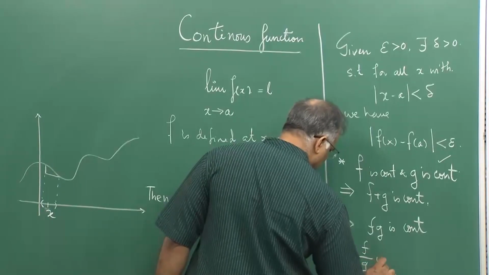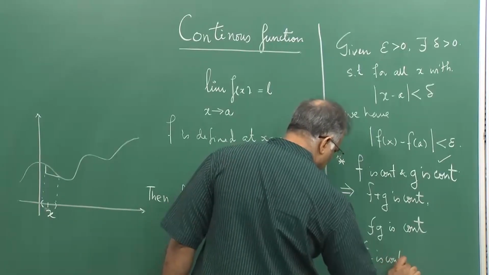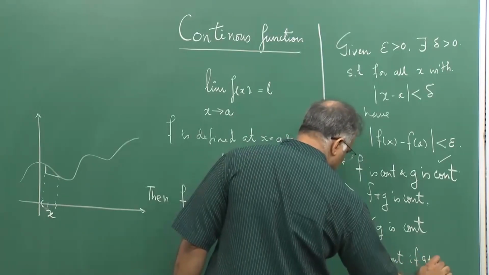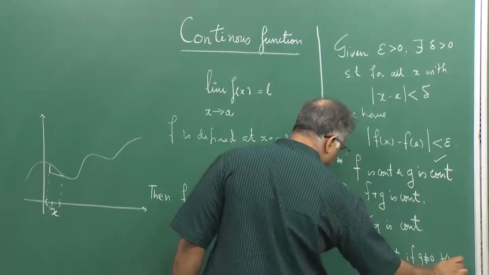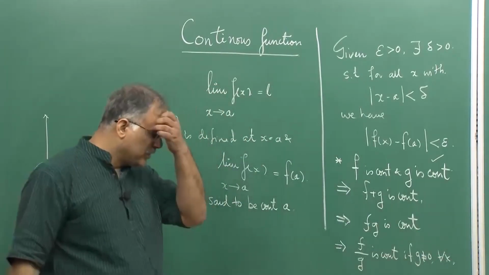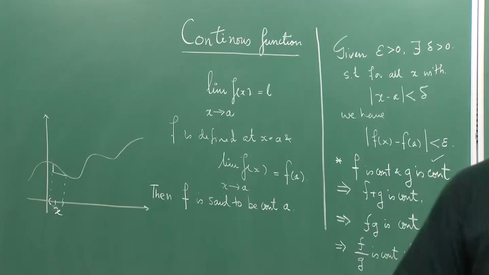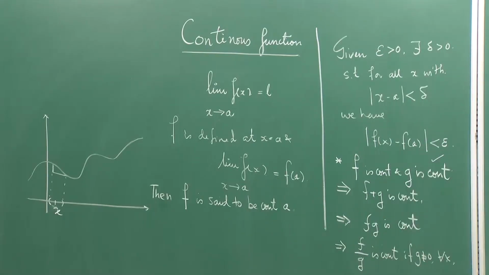and f by g is continuous if g is not equal to 0 throughout, for all x in the domain. So, that is something very standard, and so we are not going to get into any detailed proof.